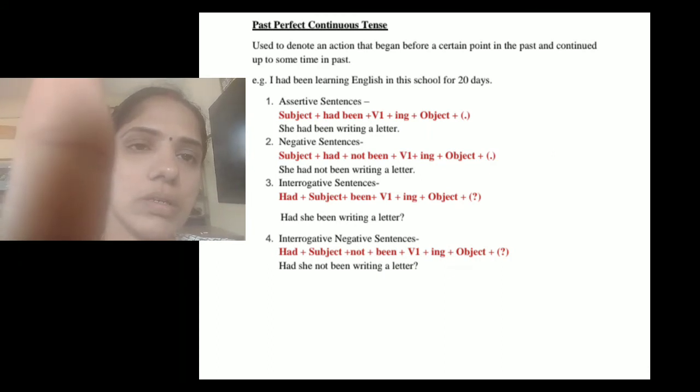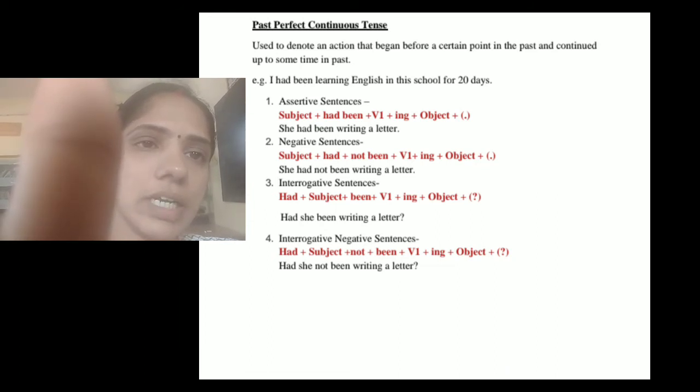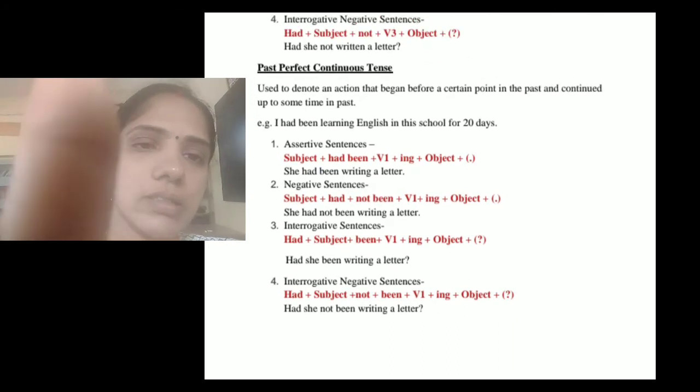Then what are interrogative sentences? In the past perfect continuous tense, here is the rule: had plus subject plus been plus verb first form plus ing plus object plus question mark. Had she been writing a letter? This is an example for an interrogative sentence in the past perfect continuous tense.